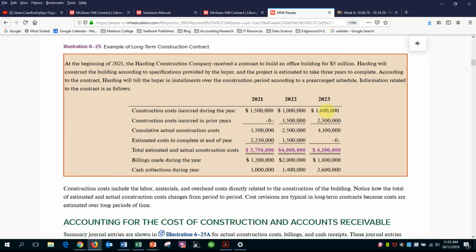Nothing to estimate at the end of the year 2023 since the contract has ended. So that is then our total estimated and actual cost for the 3 years. Now the billings that we make are our request for payment, and it's usually stipulated in the contract as to when we'll receive payment throughout the term of the contract. And of course cash collections are what we collected against those billings.